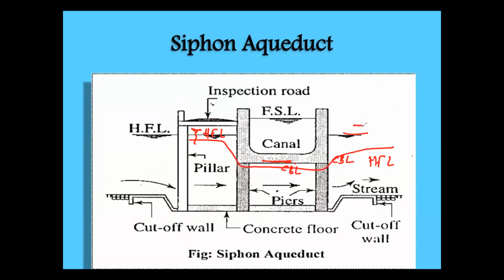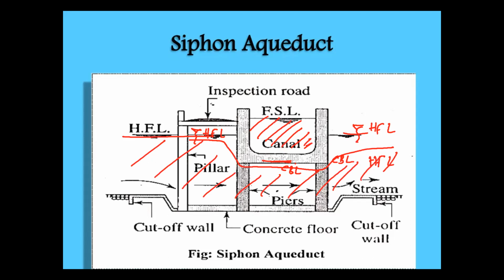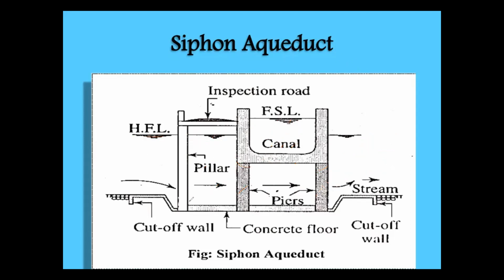So this is again the HFL. This is the full supply level of the canal. This is the canal portion, and this will be the stream portion. So this is the passage. Okay. For the structure, you need to draw these cross-sectional details. In the exam, you need to draw these cross-sectional details, everything neatly. Okay.